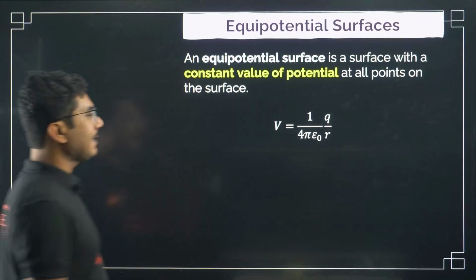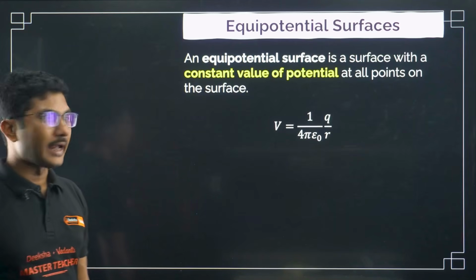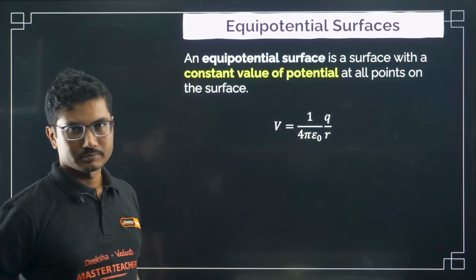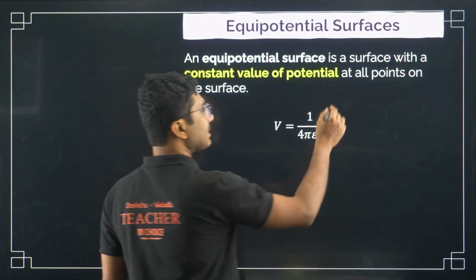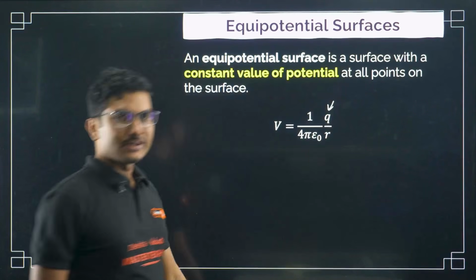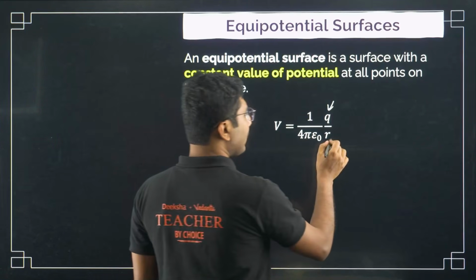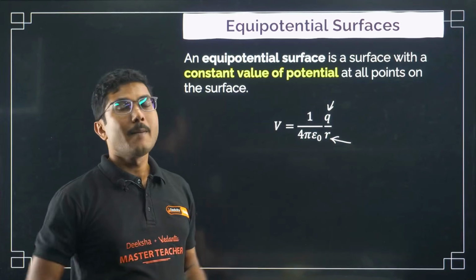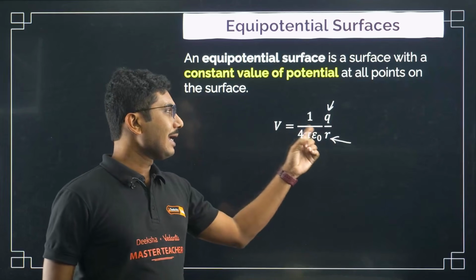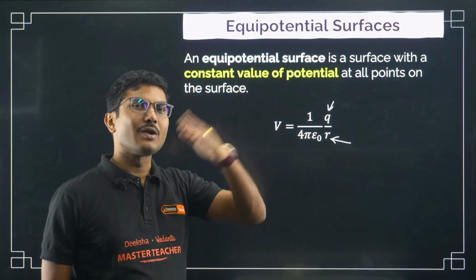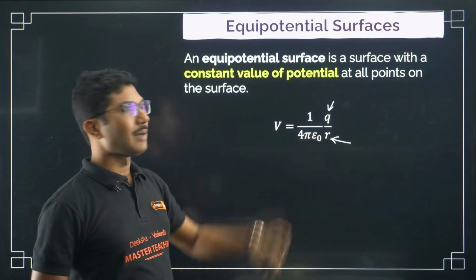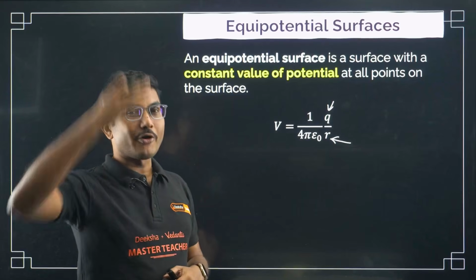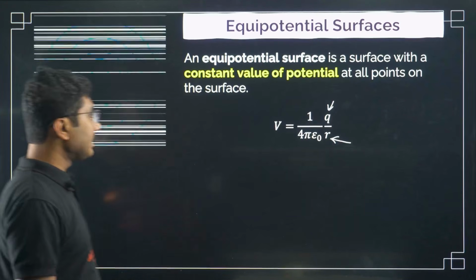We know that electric potential is given by V equals 1 by 4 pi epsilon naught Q by R. Now if this charge is fixed, and you take different values of R, you will get different values of potential. But what if you take the same R but different locations? Then all the points have the same potential. Let's see one example.